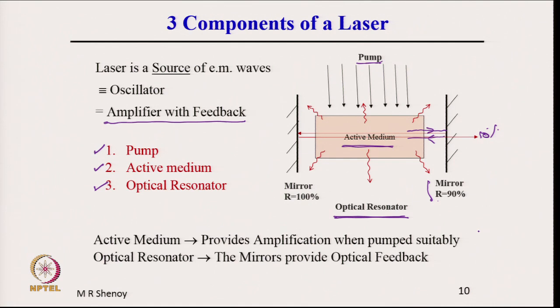So, an optical amplifier with feedback is what a laser is, that is the source laser.